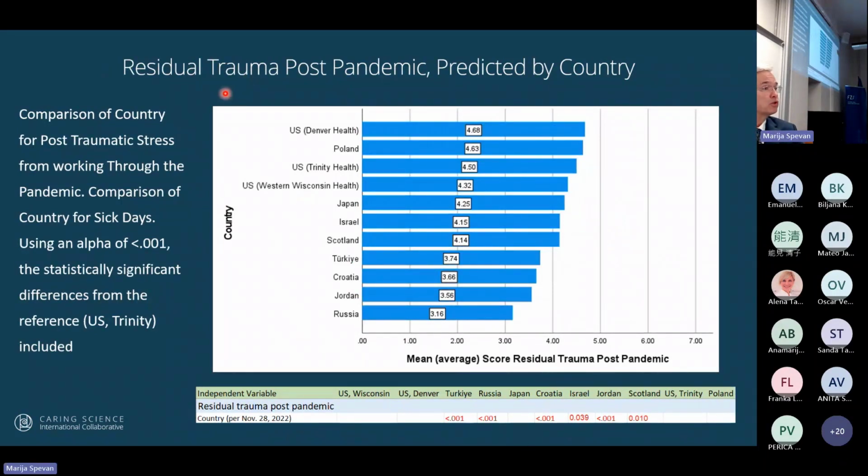For the post-residual trauma, we can see that the reference is the 3rd from the top, and the ones that were statistically lower were Turkey, Russia, Croatia, and Jordan.